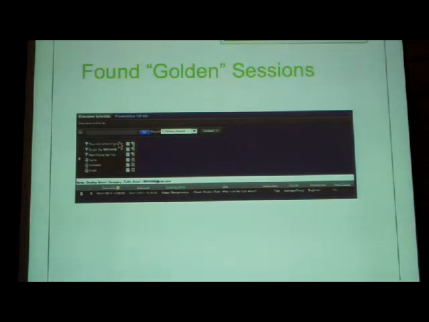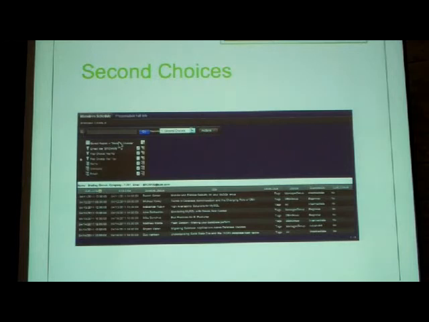So that's how you can search for sessions, you can search for second choices, and it looks for everything. So you can search for categories, you can search for everything with a BI tag, you can search on tags. So for second choices, you can also choose if there's a second choice here. So this is your schedule of second choices. It's not golden second choices, it's just second choices.